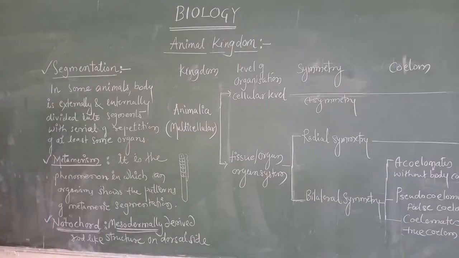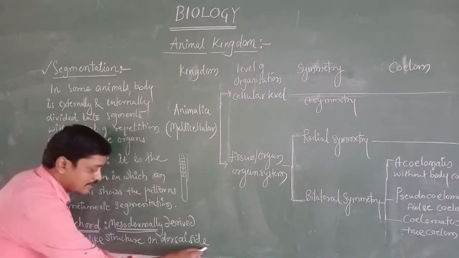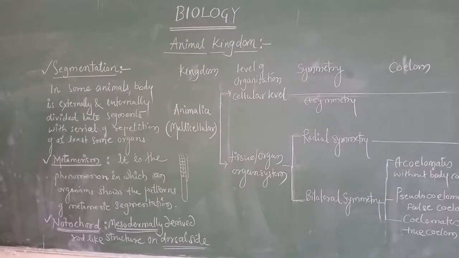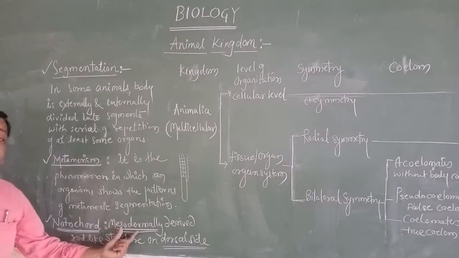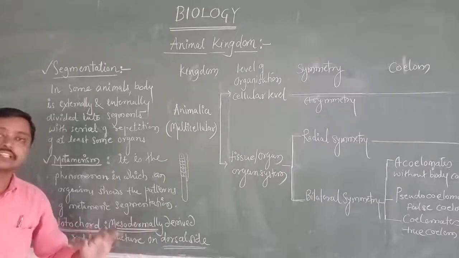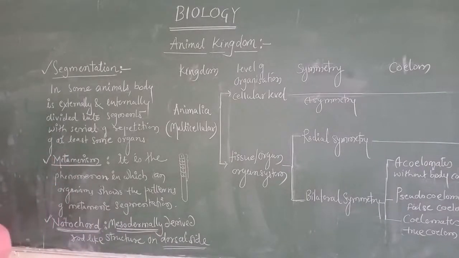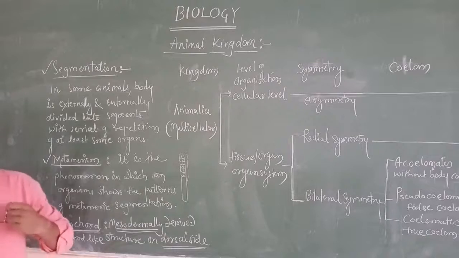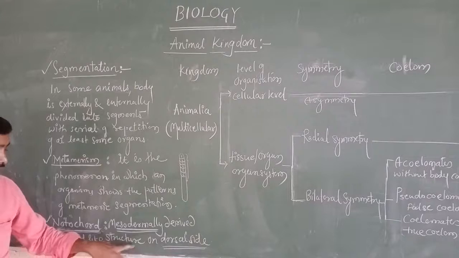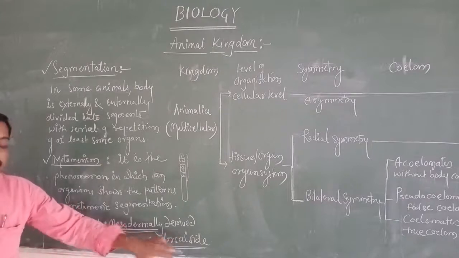Now here I am going to make clear to you these sides, dorsal side and others. Before that, I am going to clear notochord. It is an organ which is mesodermally derived. Mesodermally derived in the sense it originated from the mesoderm, the embryonic mesoderm layer. Understood? And a rod-like structure on dorsal side.